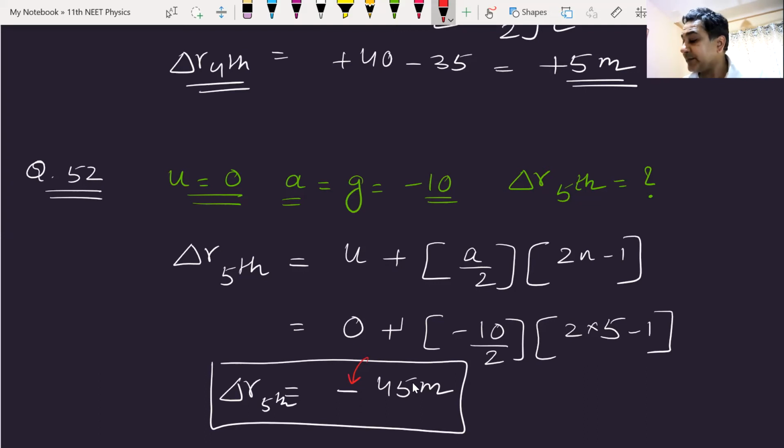Maybe having problem writing. Okay, so displacement in the fifth second is minus 45, minus indicating it is moving downwards. It was very obvious, but see, obvious is physics. Physics is obvious. You always get the correct answer. That will make your thinking also great. I hope you had a great time in this class and understanding motion under gravity, as well as finding out the displacement in the nth second.